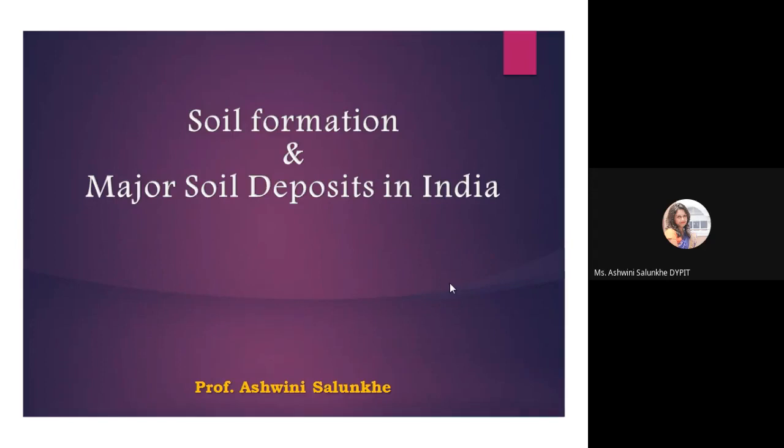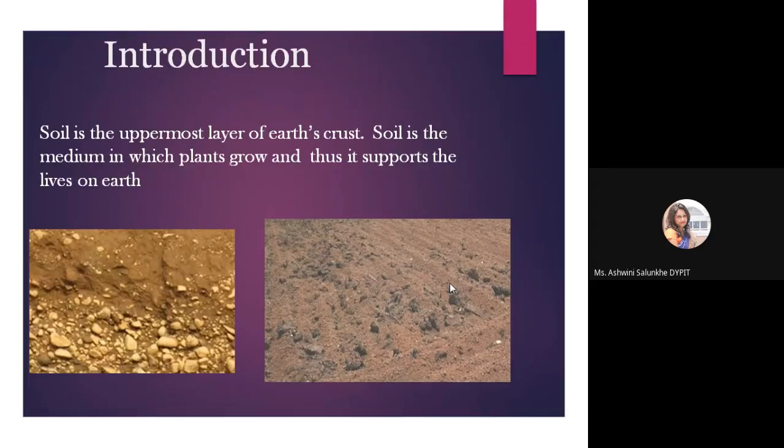Okay, today's session is on soil formation and major soil deposits in India. As we know, soil is a normally occurring material which is loose and soft in deposit, and it is a part of Earth's crust, produced as a result of weathering or disintegration action of the rock formation. The top layer of the ground that supports vegetation is termed topsoil or soil, and the undisturbed strata lying immediately below the topsoil is called subsoil. Okay. So these are the forms of soil that we know.